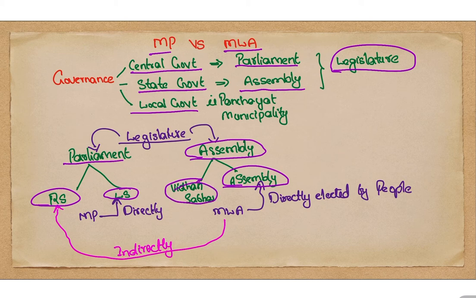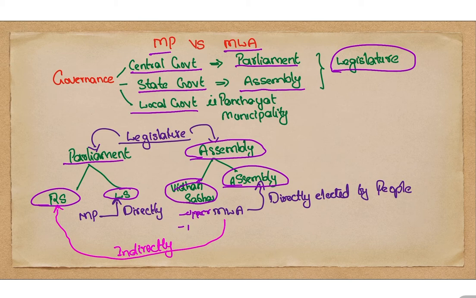Remember that. Vidhan Sabha is called an upper house, but it is present in only a few states, only 7 states, and it is formed on the recommendation of the Rajya Sabha. There is a detailed procedure for that. We will not get into that right now because it is not necessary. Vidhan Sabha is the second house of a state assembly, but it is not present in all the states.